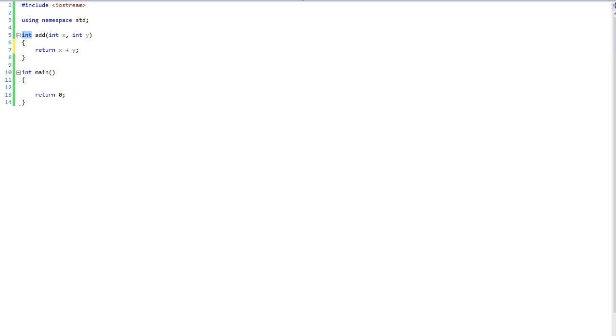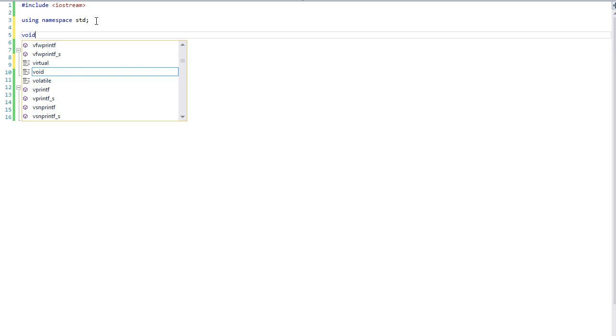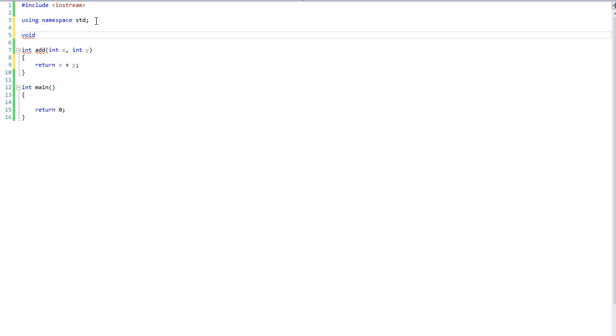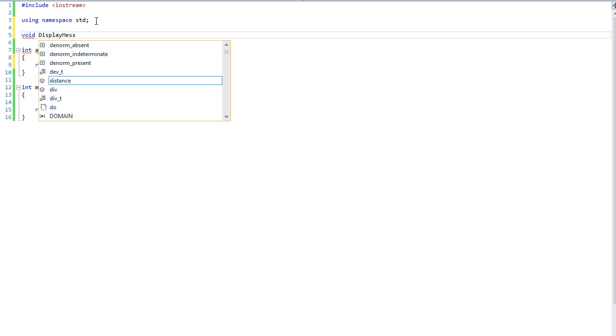A function needs to have something before it to identify the return type. Now, if you do not want it to return anything, you use void for the return type. It will not return anything. So void displayMessage.